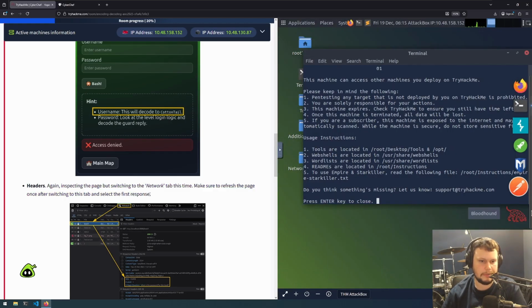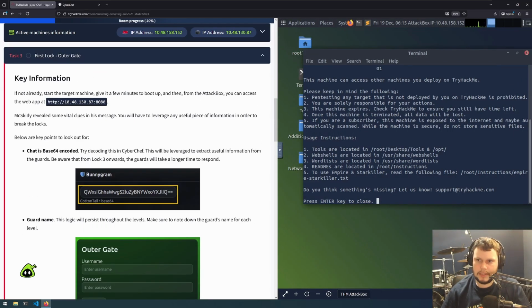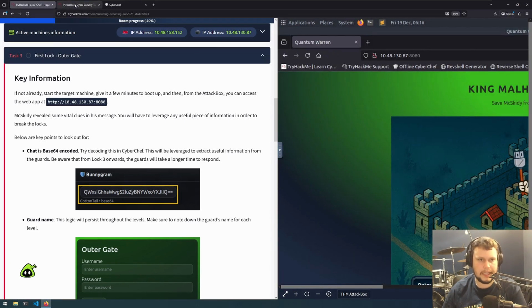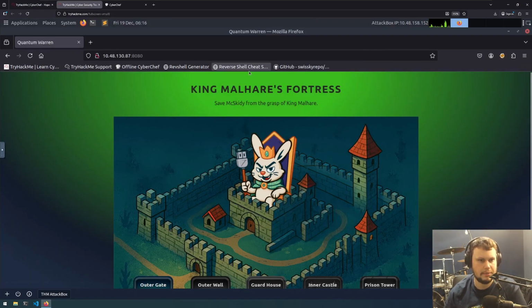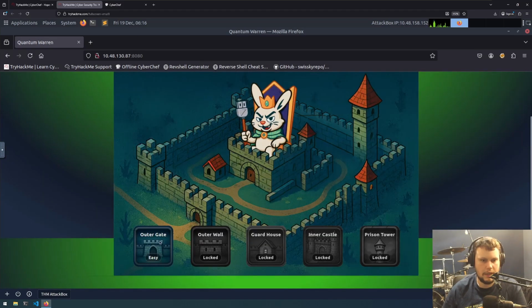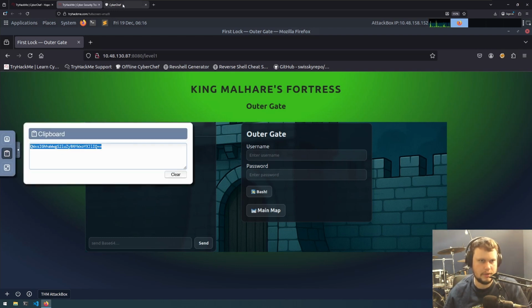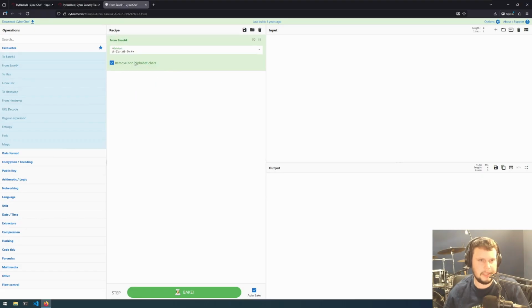Select the first response. So now that my attack box is started up, let me just load up the page. I've opened the attack box in a new tab to make it easier to work with. So go to outer gate, and we are on level 1, and it wanted us to first grab this base64. Let's copy that, and from here we retrieve it in CyberChef, we do From Base64. So put the base64 here. See, all hail King Malher.